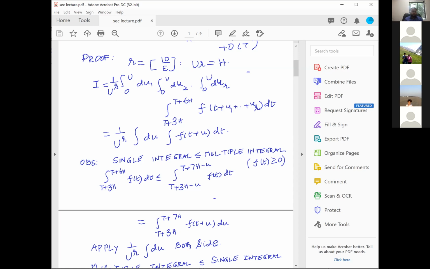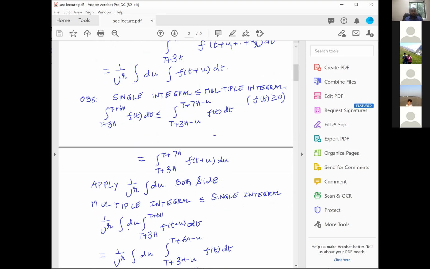but on the other hand, the right hand side will become 1 over u power r integral du, t plus 3h to t plus 7h, f of t plus u. And that's exactly this multiple average which I have written, 1 over u power r integral du f of t plus u. But now on the other hand, you see that the original integral was of the length 3h. Now this new integral is of the length 4h. Therefore, except for this 3h going to 4h, I can always write one single integral as estimated by a multiple integral.